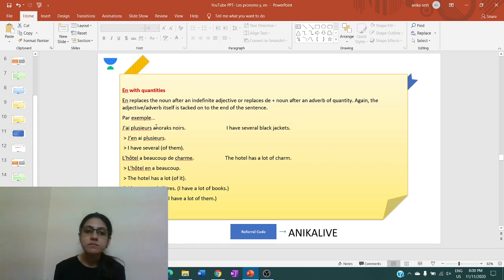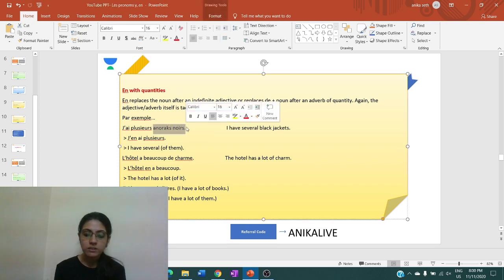Replacing the noun anorak noir, the noun is replaced by en, which is placed after the subject pronoun before the verb. But plusieurs over here is the indicator of the quantity which will be maintained in the sentence also. So when we are replacing the noun with the pronoun, still we are putting the indicator of quantity.